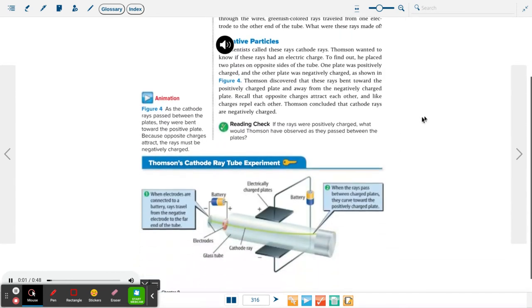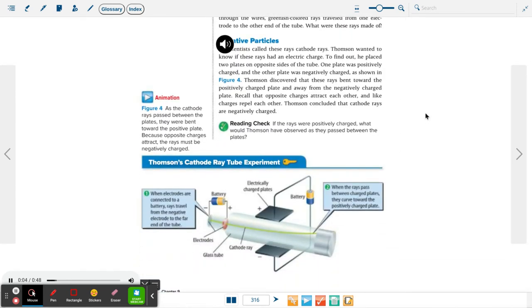Negative particles. Scientists called these rays cathode rays. Thomson wanted to know if these rays had an electric charge. To find out, he placed two plates on opposite sides of the tube. One plate was positively charged, and the other plate was negatively charged, as shown in Figure 4. Thomson discovered that these rays bent toward the positively charged plate and away from the negatively charged plate. Recall that opposite charges attract each other, and like charges repel each other. Thomson concluded that cathode rays are negatively charged.